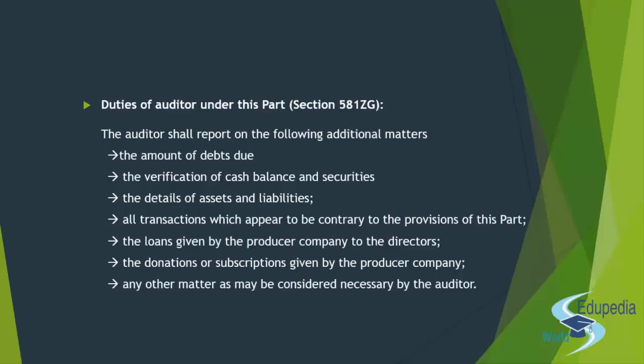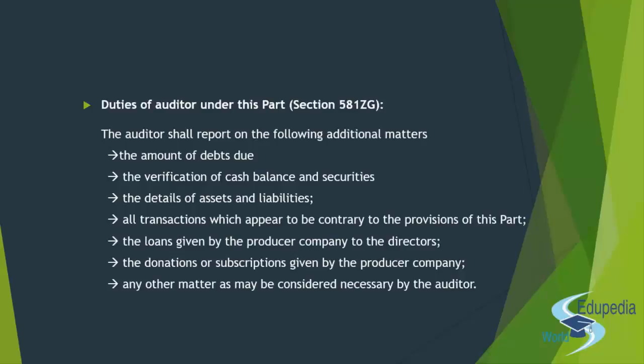So the verification of the cash balance and the securities is also supposed to be reported by the auditor. Getting the point? Then the assets and liabilities that we have seen in the books of account, their details have to be specified, right? The entire breakup: this is the asset, this is the ownership, this is what we use. Apart from it, maybe it is shared, right?